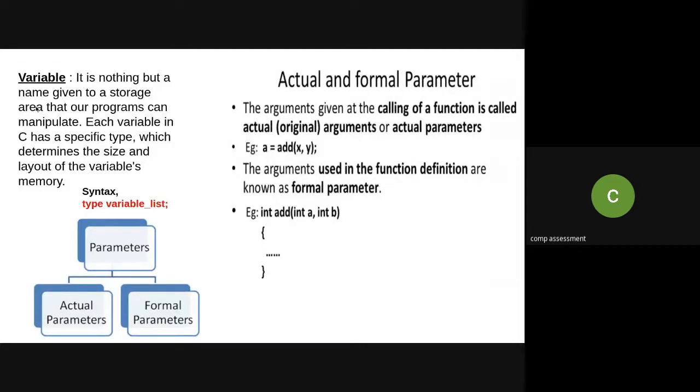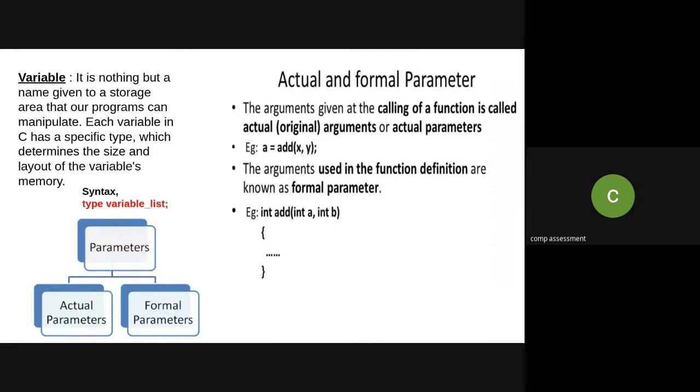Now how it is referred to or associated with the procedure, that we are going to see in detail. When we are talking about procedures, the variables are referred to as parameters. There are two types of parameters, actual parameter and formal parameter. The arguments given in the calling function are called the actual or original arguments, or actual parameters. Over here I have taken an add function, whereas in our case we have written a swap function.